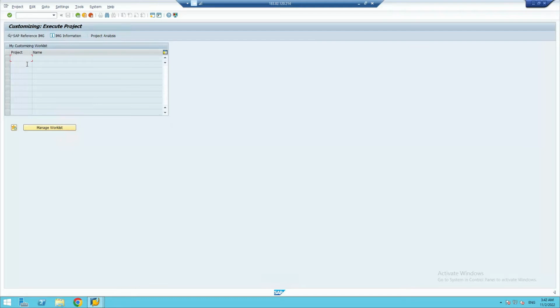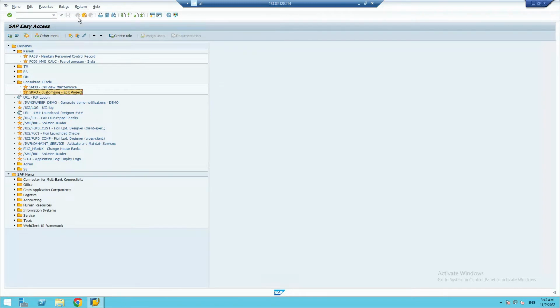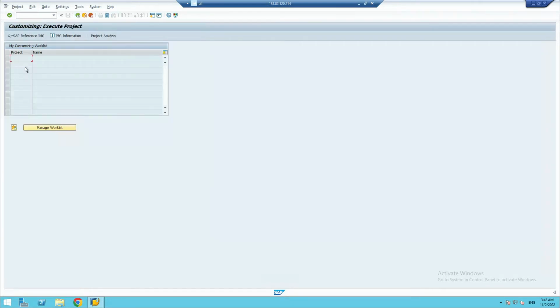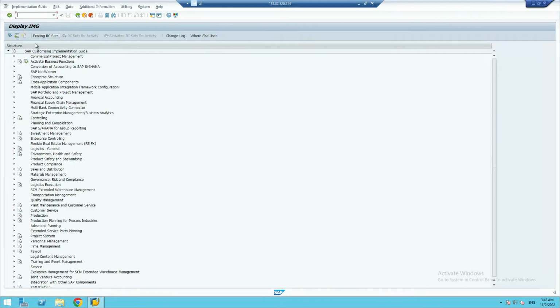If you don't want to go into that folder, you can directly type SPRO in the command box and press enter, and the same thing will happen. Let me show you. I click on go back, the green button, and type SPRO here and press enter. Again the same screen is showing, so this is the shortcut. I clicked on SAP Reference IMG. I'll go in because we are creating the enterprise structure. Here you can see the enterprise structure is there.